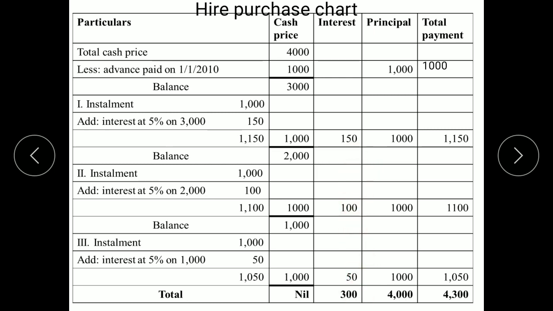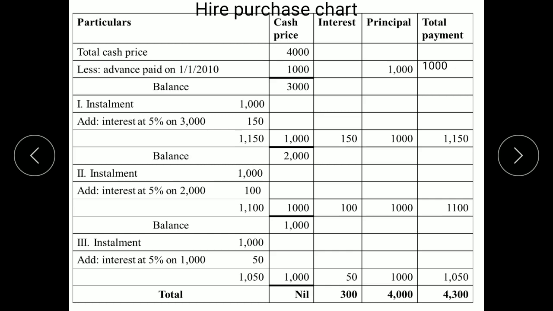Total interest paid is 300. Total principal paid 4000. See, 4000 is the cash price which was given in the question. So the total payment made is 300 plus 4000, 4300. So this is the hire purchase price in the transaction.